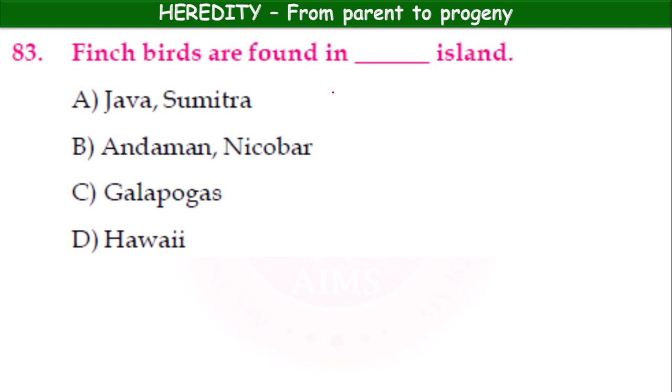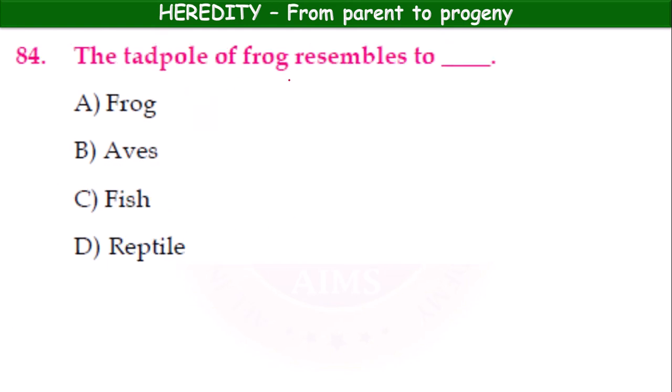Finch birds are found in the Dash Islands, Java, Sumatra Islands, Andaman Nicobar Islands, Galapagos Islands, Hawaii Islands. It is Galapagos Islands, option C. The tadpole of frog resembles frog, aves, fish, reptile. Fish. Okay, fish like the tadpole larva, option C.